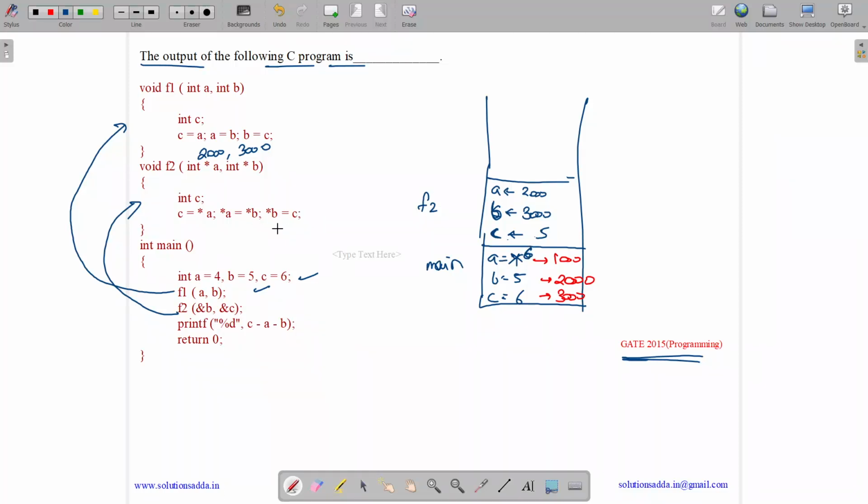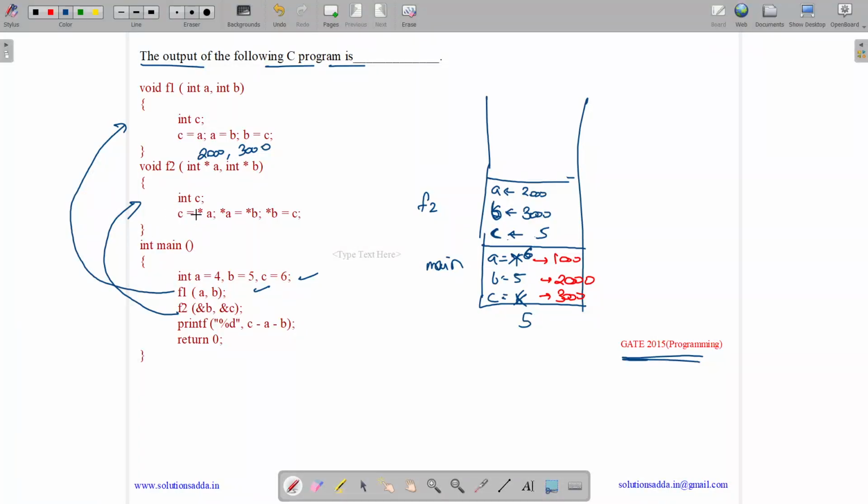B will hold the value which is pointed by c, which means 5. So b is 3000. 3000 will hold the value 5. Let me check if it is done correctly or not. So c will hold the value which is pointed by 2000, so c will hold 5. A will hold the value which is pointed by b, which means 2000 will hold the value pointed by 3000.